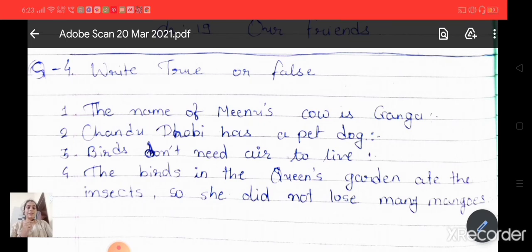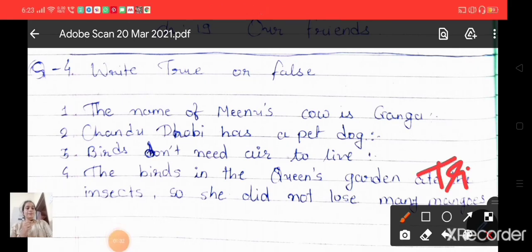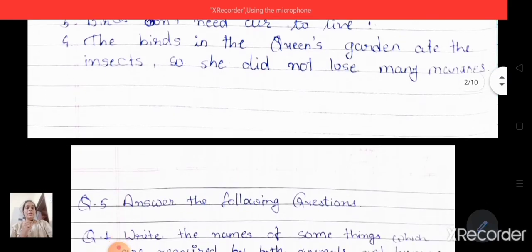Now the next. The birds in the queen's garden ate the insects, so she did not lose many mangoes. Is it right or wrong? Yes, it is a right statement. So we have to write here true.